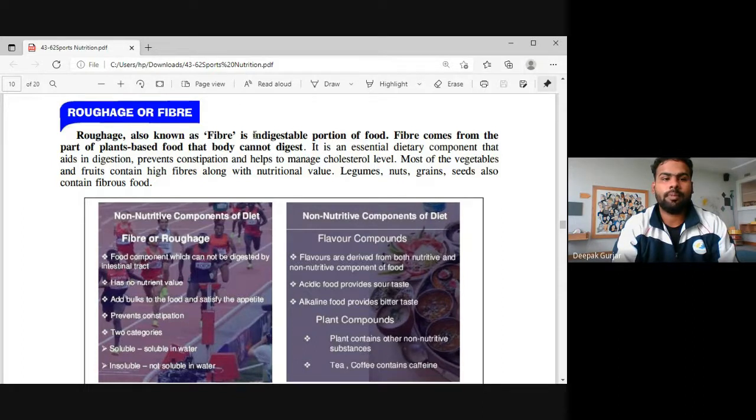Fibers come from the part of plant-based products, so it is basically plant-based and it cannot be digested. It is an essential dietary component that aids in digestion, prevents constipation, and helps to manage cholesterol level. Most vegetables and fruits contain high fibers along with nutritional value. As examples, we can say legumes, nuts, grains, seeds also contain fibrous food.